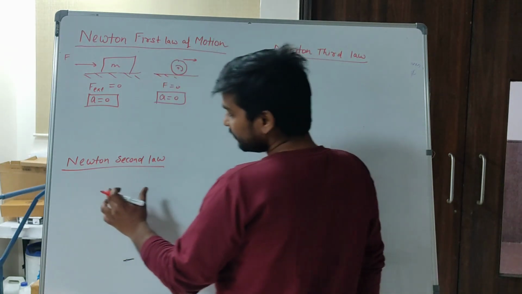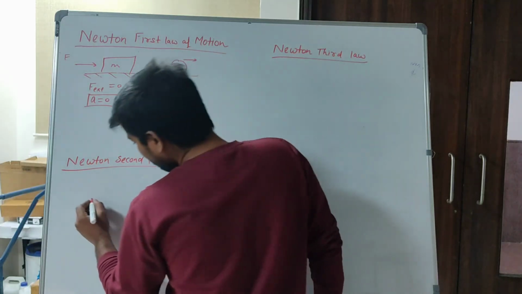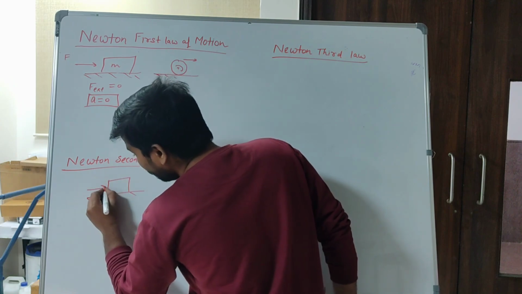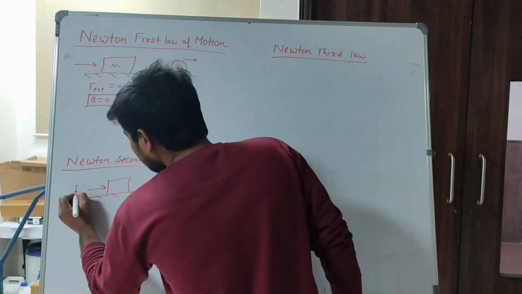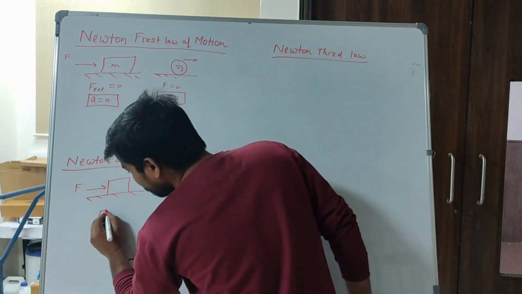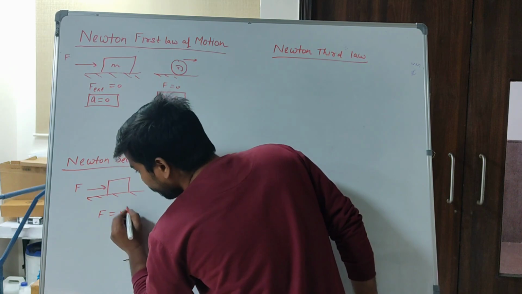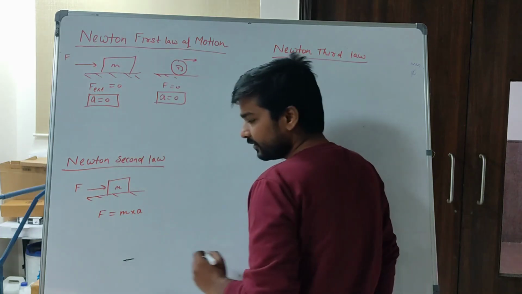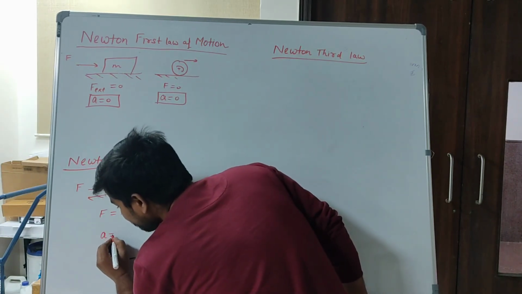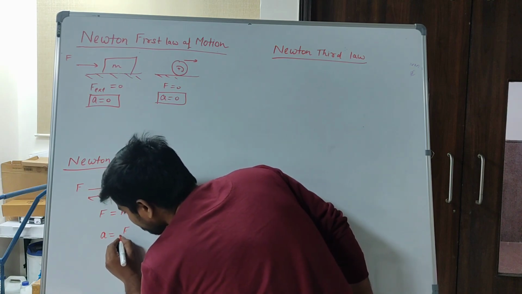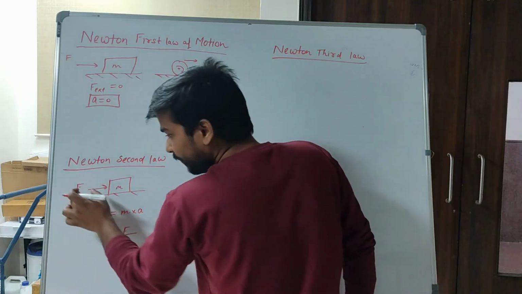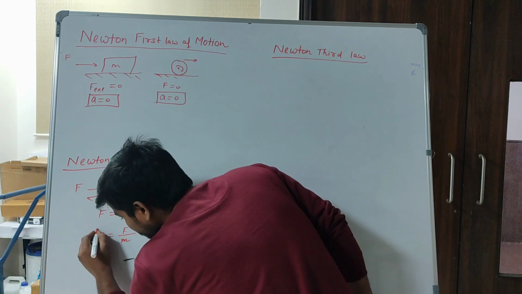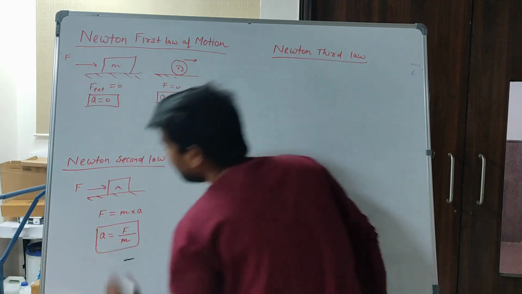Newton's second law says that the force applied on a body must be equal to the mass of the body times its acceleration. Acceleration is directly proportional to the force applied on the body and inversely proportional to the mass of the body.